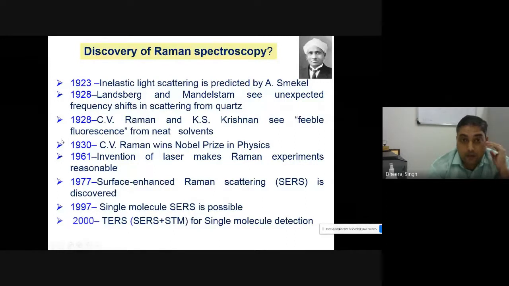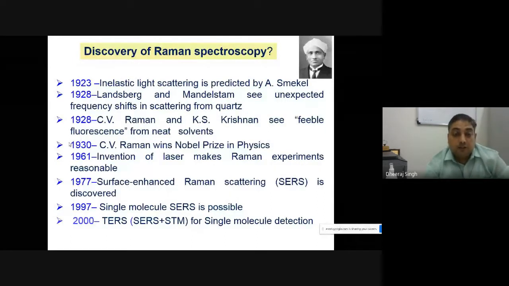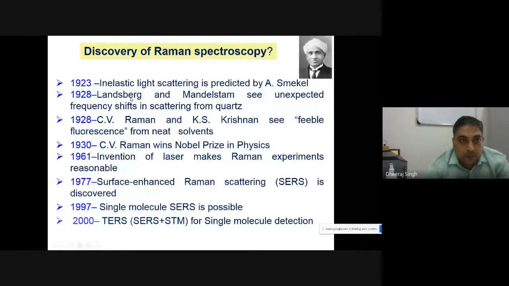Previously, he was actually confused. Generally, when light is incident on a molecule, the same frequency must be scattered according to Rayleigh. But Raman got a larger frequency as well as a lower frequency after scattering from the molecules. He thought that these phenomena were coming from some fluorescence of an impure sample. But when he repeated a lot of experiments for a lot of series of molecules and materials, he found the same result, and he found that this is a very unique result which shows the experimental characteristic property of the molecule. So this is the historical background.